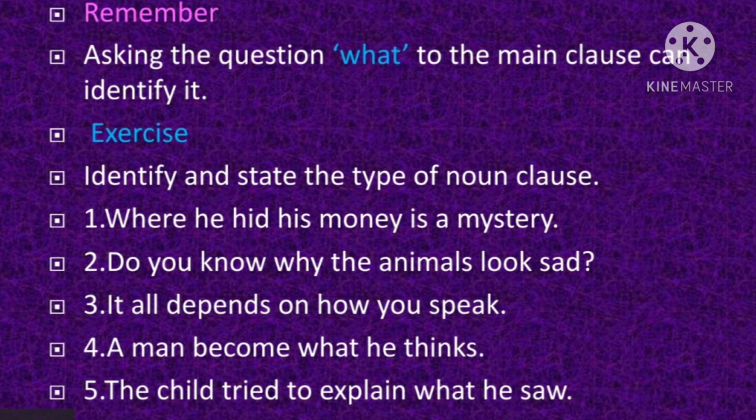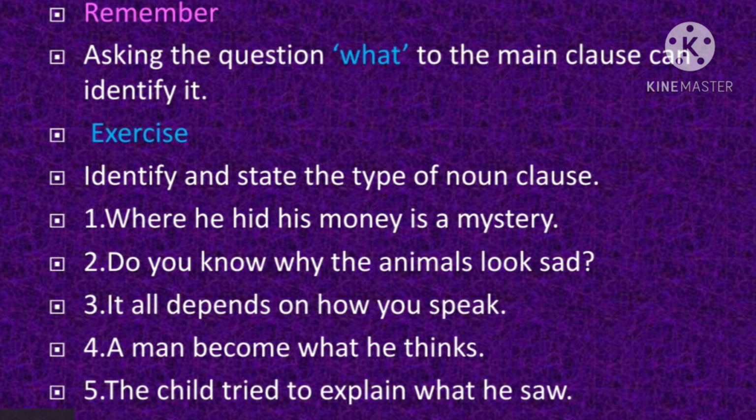In the same way, children, in the fourth example, a man becomes what he thinks. A man becomes is the main clause. What he thinks is the subordinate clause. A man becomes what? What he thinks. So the answer is getting tallied by asking the question what to the main clause. So what he thinks is the subordinate clause functioning as an object of the verb become in the main clause. But here, children, it is a complement. It is complementing the verb become in the main clause. So the noun clause is functioning as a complement of the verb become in the main clause.